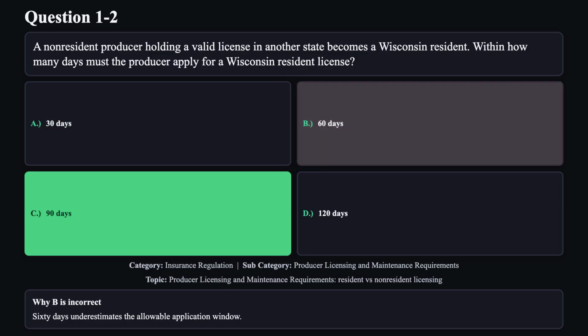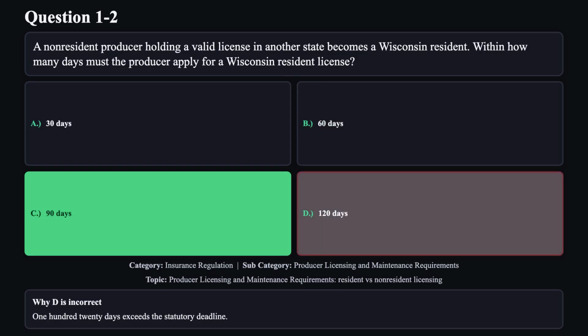Reason B is not correct. 60 days underestimates the allowable application window. Reason D is not correct. 120 days exceeds the statutory deadline.